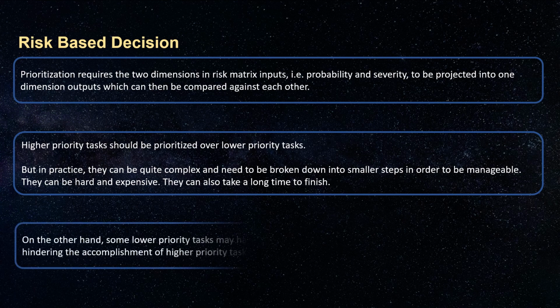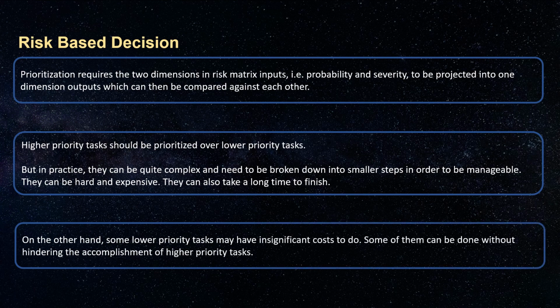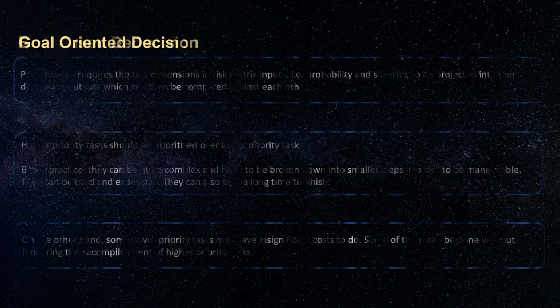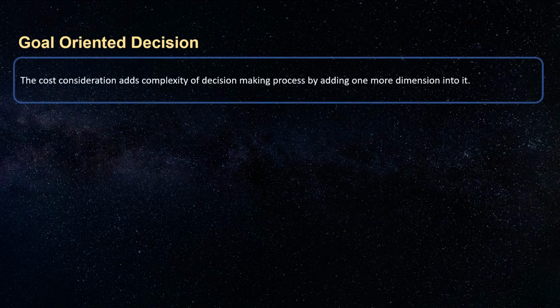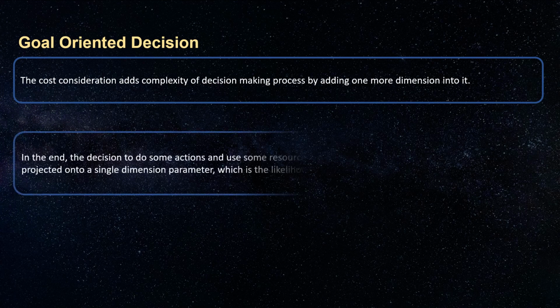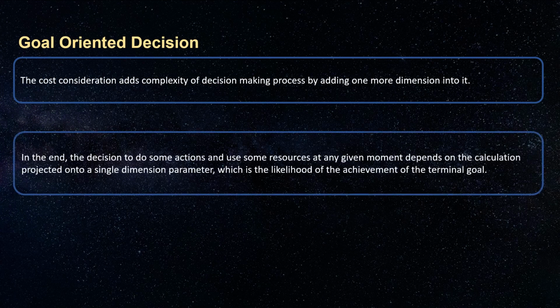On the other hand, some lower priority tasks may have insignificant costs to do. Some of them can be done without hindering the accomplishment of higher priority tasks. The cost consideration adds complexity to the decision-making process by adding one more dimension to it. In the end, the decision to do some actions and use some resources at any given moment depends on the calculation projected onto a single-dimension parameter, which is the likelihood of the achievement of the terminal goal.